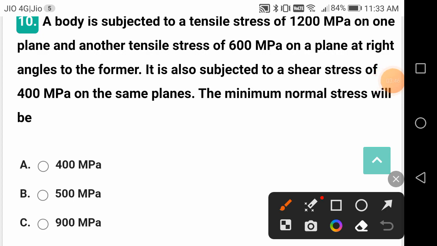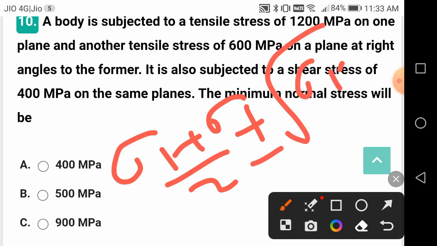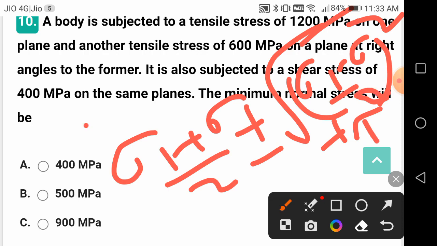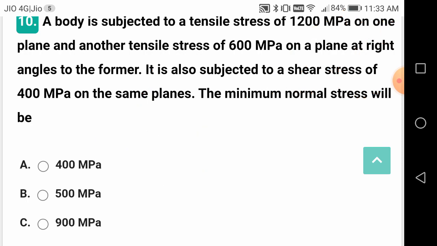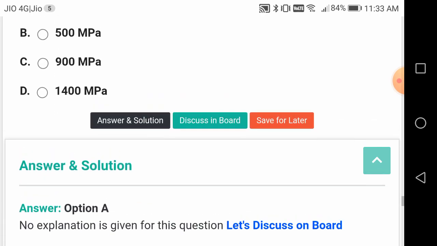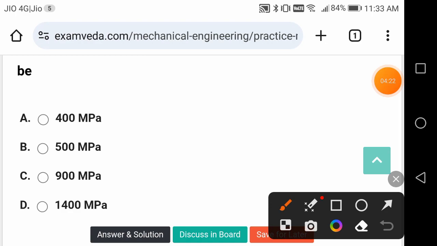So I think the formula is this one. Just check it. Sigma 1 plus sigma 2 by 2, plus or minus the square root of, sigma 1 minus sigma 2 by 2 whole square plus tau square. I wrote the wrong formula earlier; this is the correct formula. Sigma 1 and sigma 2 are given, 1200 and 600, and tau is given as 400. Substitute this. If you take plus, you are going to get the maximum normal stress. If you take minus, you are going to get the minimum normal stress. By substituting this, you are going to get 400 megapascals.